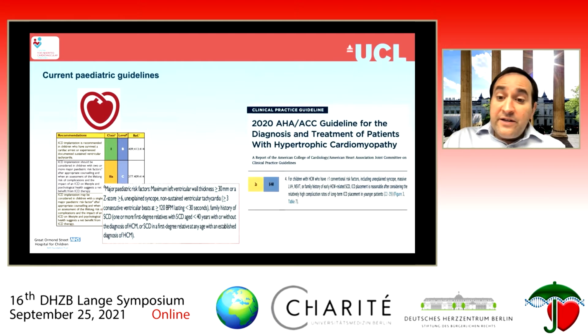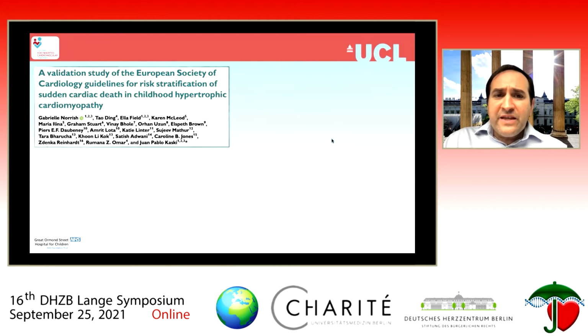The North American guidelines, including the more recent ones published towards the end of last year, continue to recommend this cumulative risk factor approach. The only difference is that in the American guidelines, you only need one of these so-called conventional risk factors to warrant ICD implantation. But as I say, these are risk factors that are not really taken from the pediatric population. They're extrapolated from adult data.